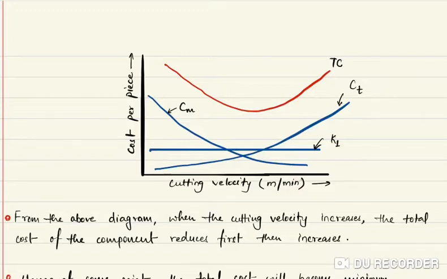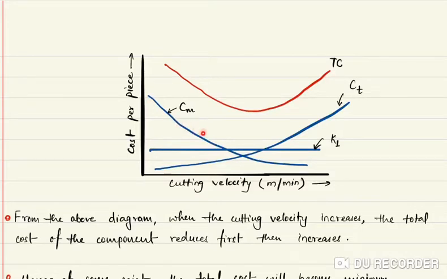Sometimes it is denoted by meter per second, sometimes it is denoted by millimeter per second or millimeter per minute, but here we are taking it as meter per minute. So you have to be very careful regarding the units. Here we are showing the machining cost, or you can say total cost, any cost. So you can see this is constant with the cutting velocity.